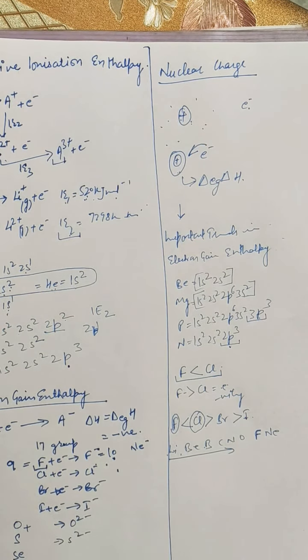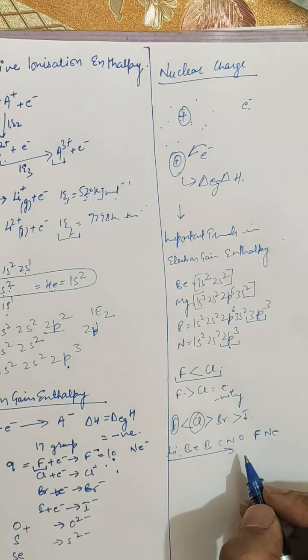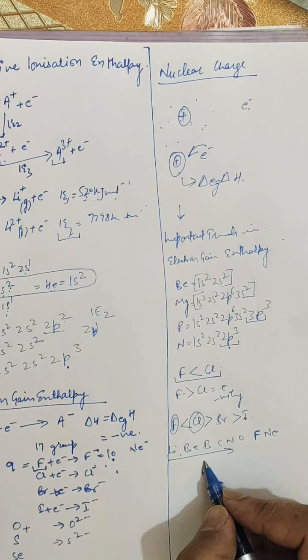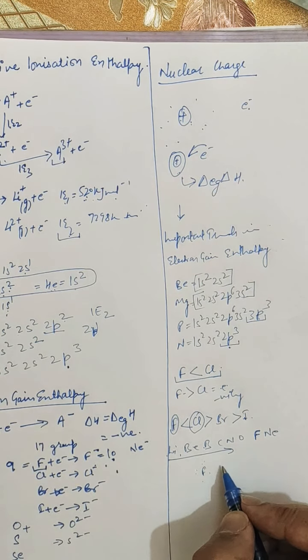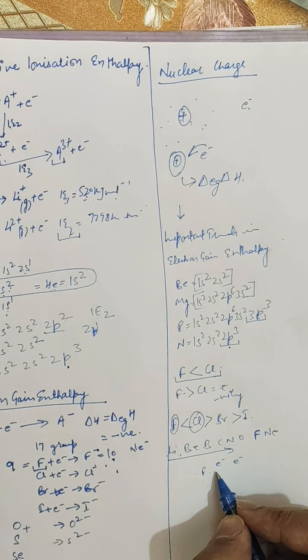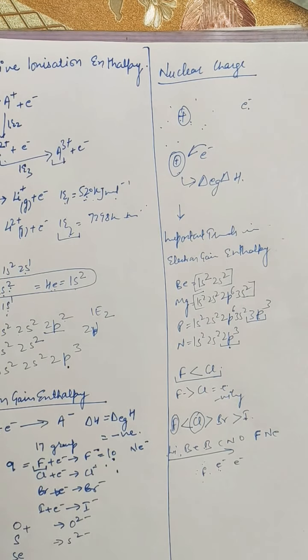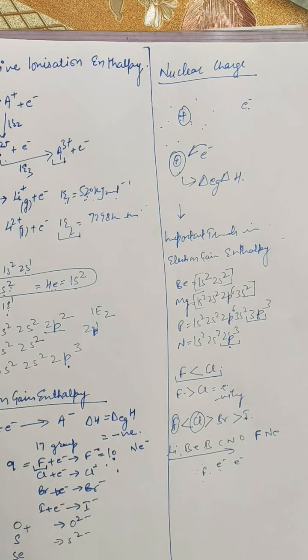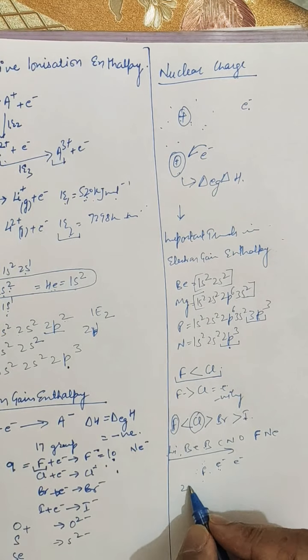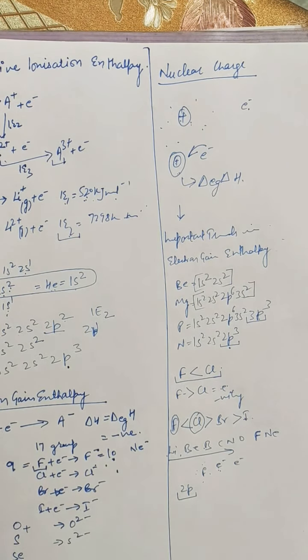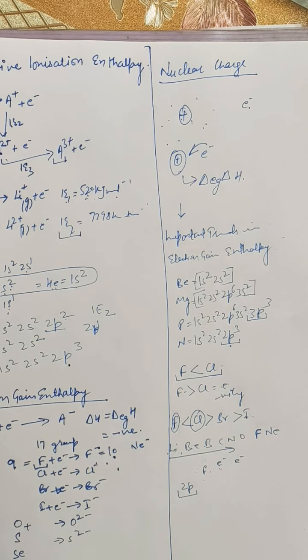As a consequence of the small size, there is strong inter-electronic repulsion. Electrons possess negative charge, so the negative charge inter-electronic repulsions are very strong. The subshell of fluorine is 2p, which is very much compact. Hence the incoming electron does not feel much attraction.